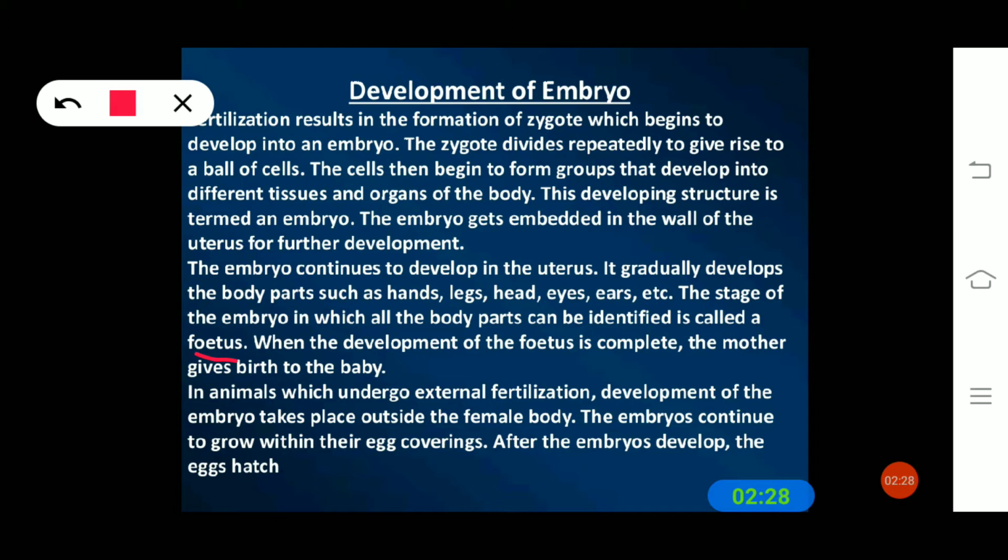In animals which undergo external fertilization, the development of the embryo takes place outside the female body, and the embryos continue to grow within their egg coverings. After the embryos develop, the eggs hatch.